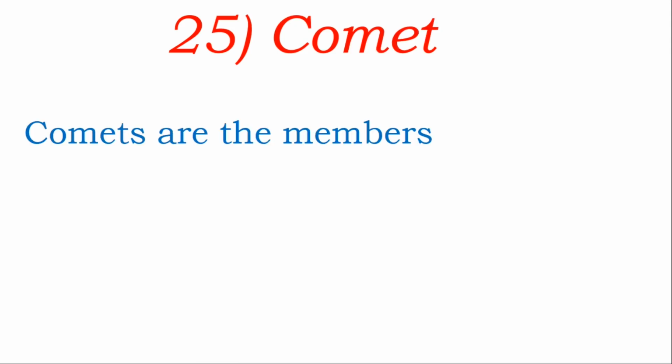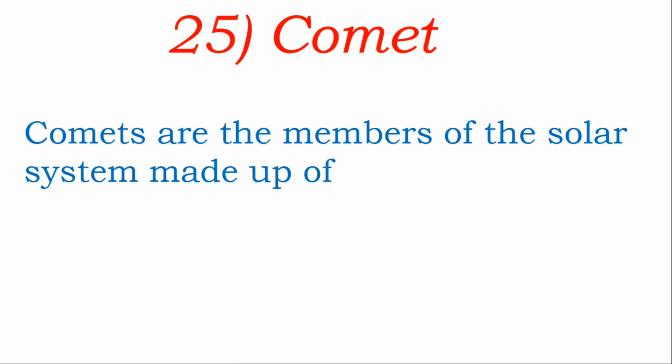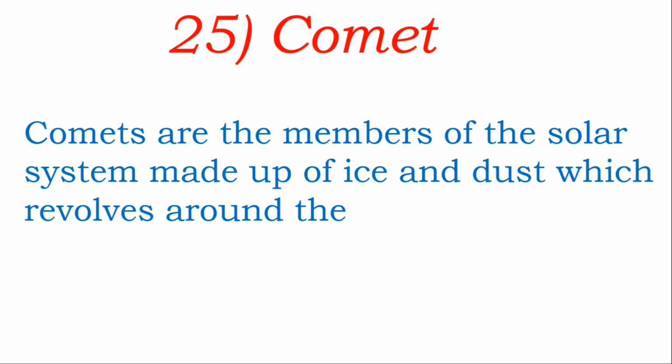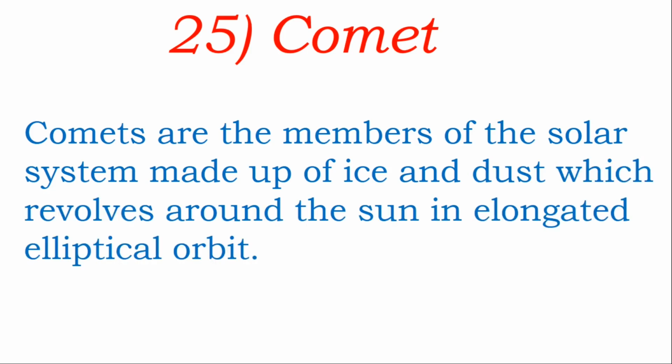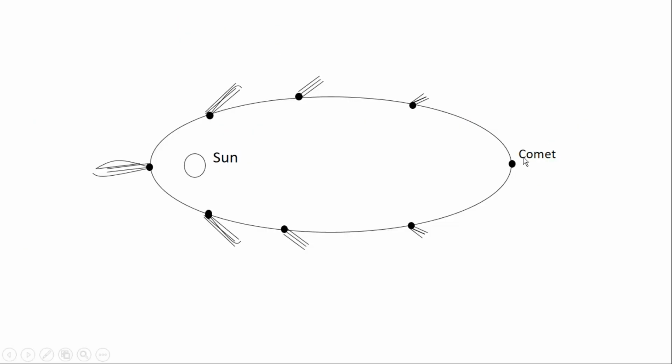Comet. Comets are members of the solar system made up of ice and dust which revolve around the sun in an elongated elliptical orbit. It can be understood very clearly with the help of this diagram. A comet is shown revolving around the sun in this elongated elliptical orbit.